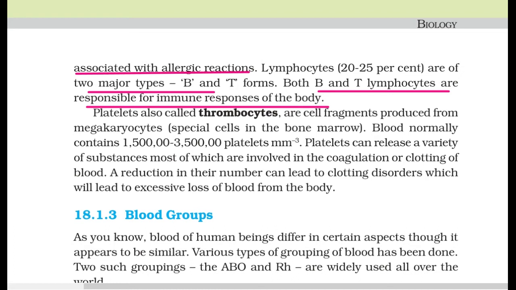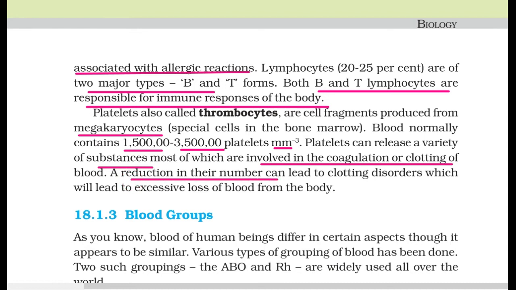Now, platelets, also called thrombocytes. Thrombocytes are cell fragments produced from megakaryocytes, special cells in the bone marrow. Blood normally contains 1,50,000 to 3,50,000 platelets per cubic millimeter. Platelets can release a variety of substances, most of which are involved in coagulation or clotting of blood.